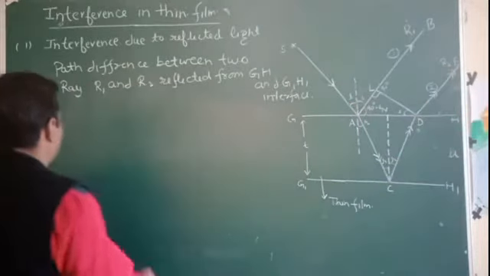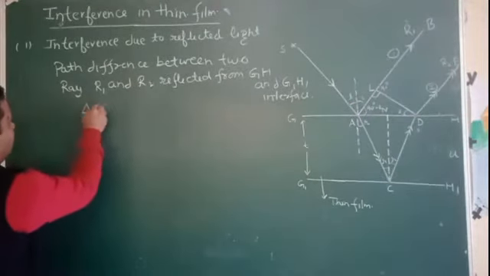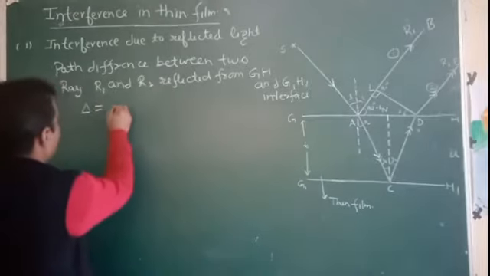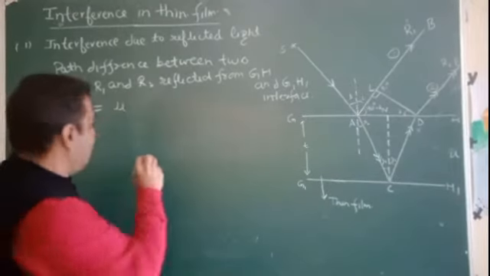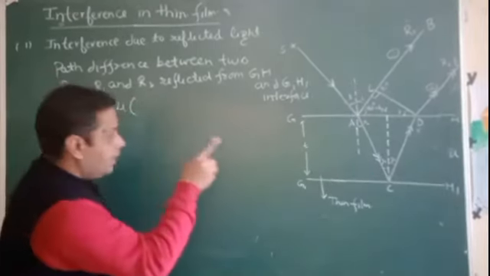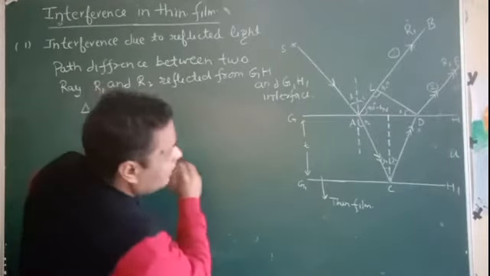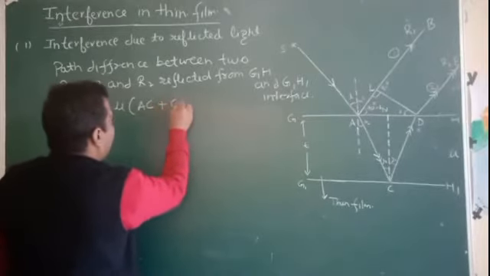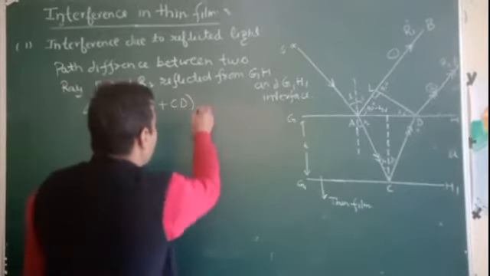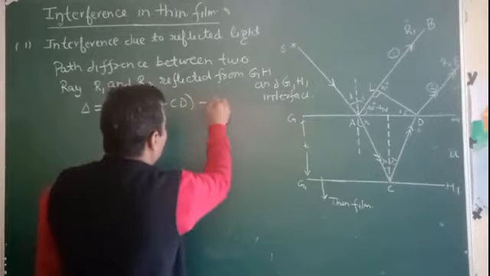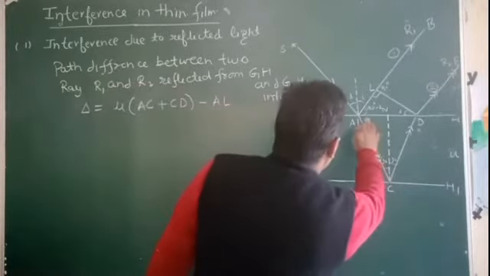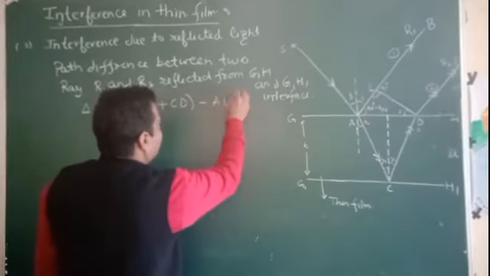So the path difference between these two is, that is, mu in film, AC plus CD, understand, minus AL in air.